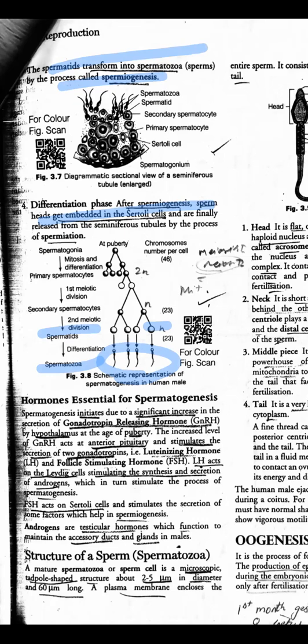Okay, so these are called spermatozoa. The formation of spermatozoa from spermatids is called spermiogenesis. So spermatogenesis is different, spermiogenesis is different. Spermatogenesis का मतलब होता है formation of sperms. Spermiogenesis का मतलब होता है differentiation of spermatids to spermatozoa or sperms.